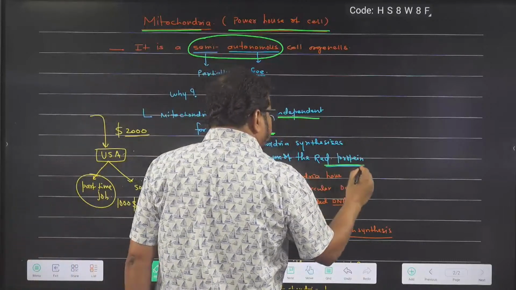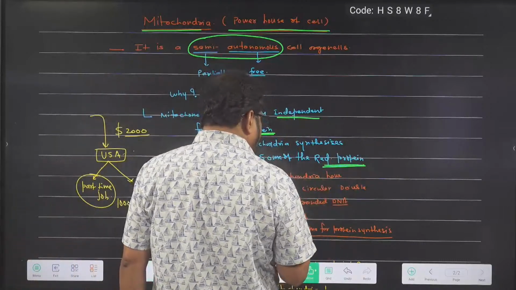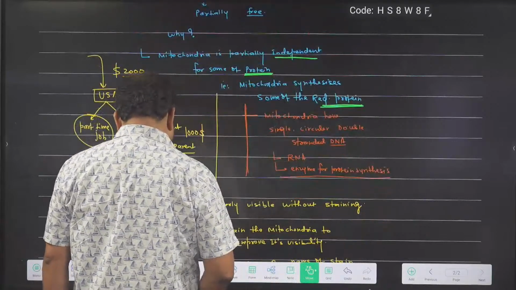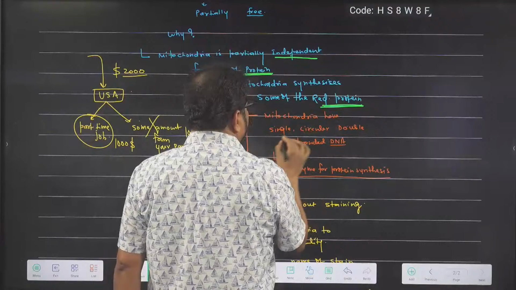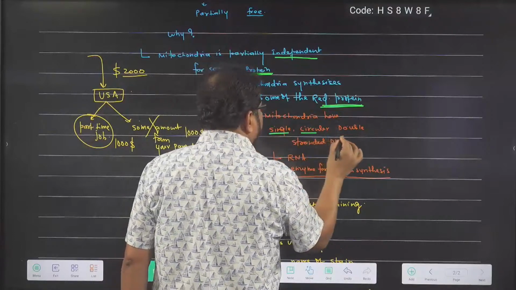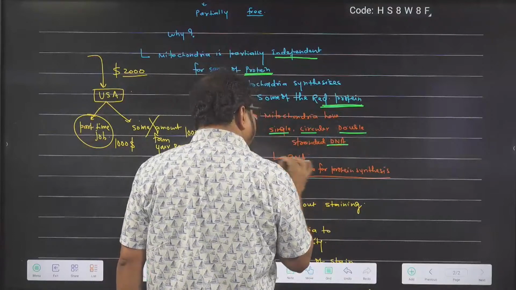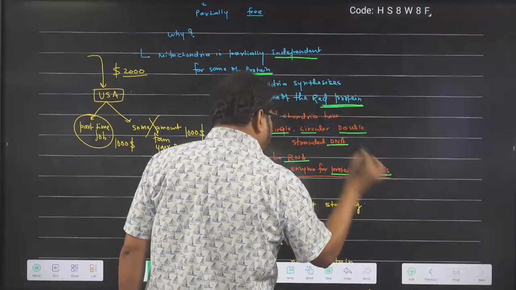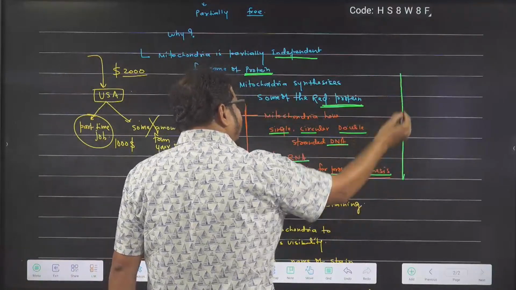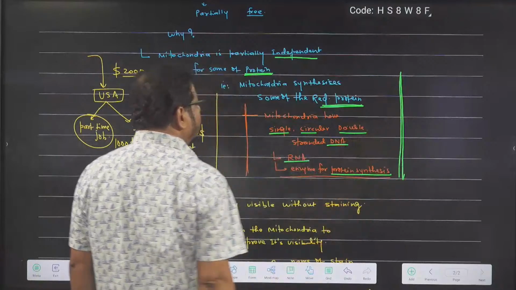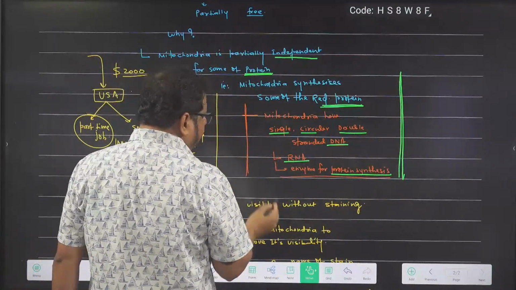Mitochondria synthesize some of the required protein. And for protein synthesis in mitochondria, what is required? DNA is required. So mitochondria have a single circular double-stranded DNA. Even RNA is there. Even enzymes for protein synthesis are there. So due to all these, mitochondria is called a semi-autonomous organelle. It is not totally dependent on the cell.